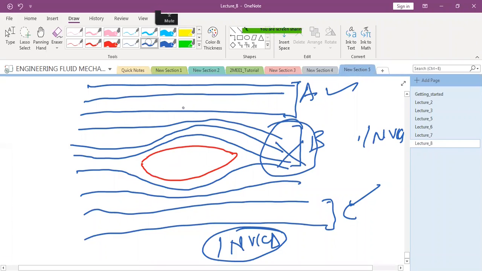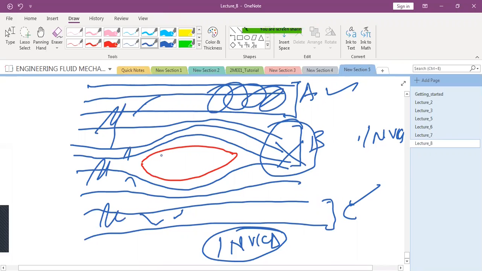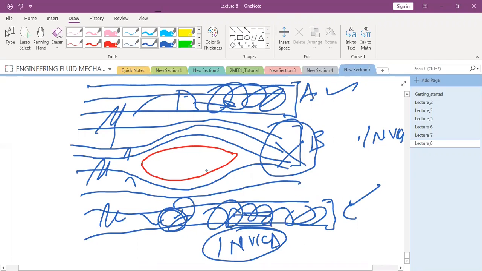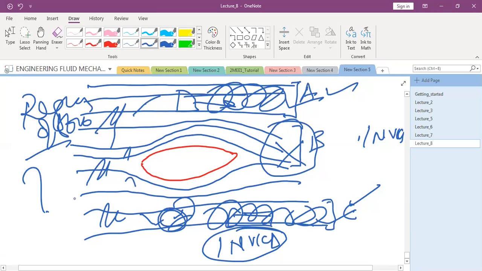So the fluid is the same everywhere, viscosity is the same everywhere, but the only thing is that we don't have net viscous forces in these regions. The fluid is moving as if it was a rigid object. So that is the reason why we call this the inviscid region of flow. So please remember, it is always a region of flow, not the fluid itself. Clear?